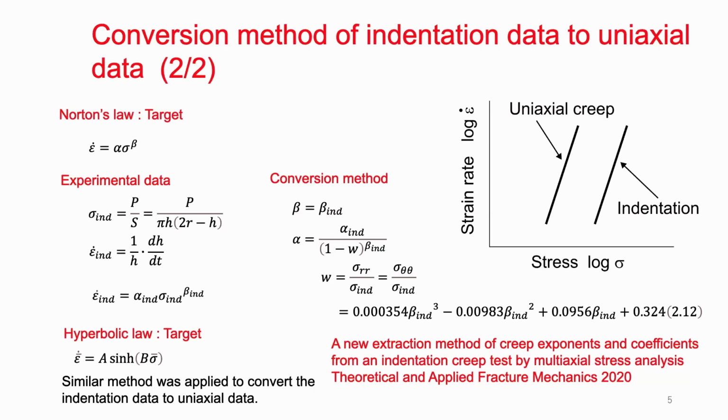And unfortunately, P91 shows a sine hyperbolic law. So in this case, a similar procedure is applicable, and we can really extract alpha, A and B from the indentation test.